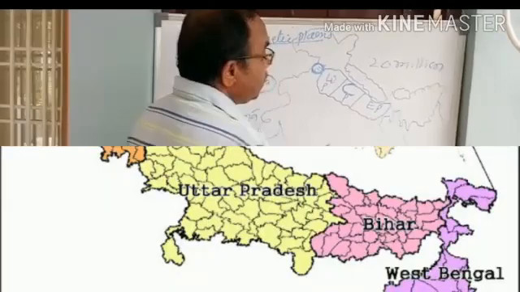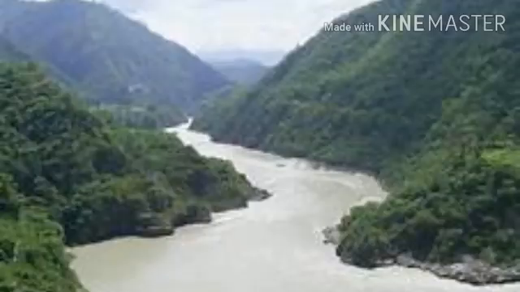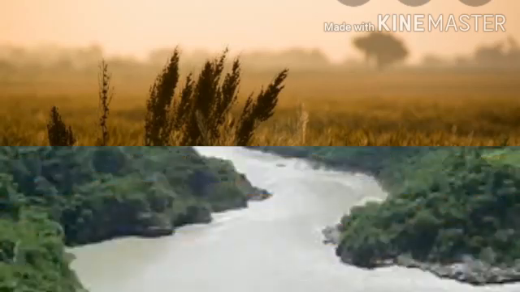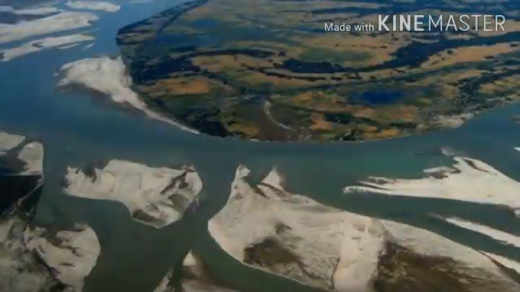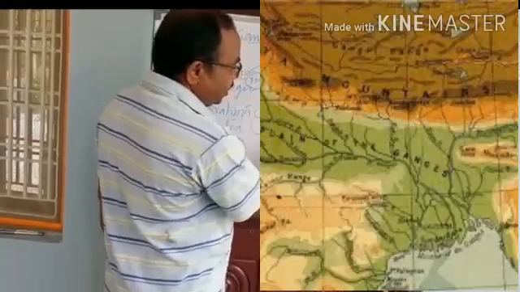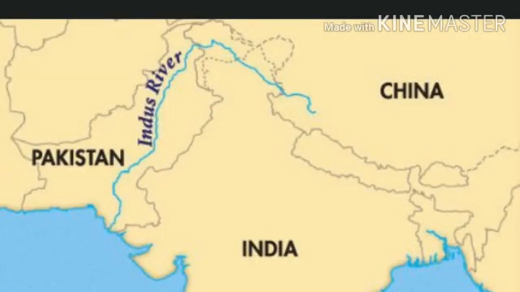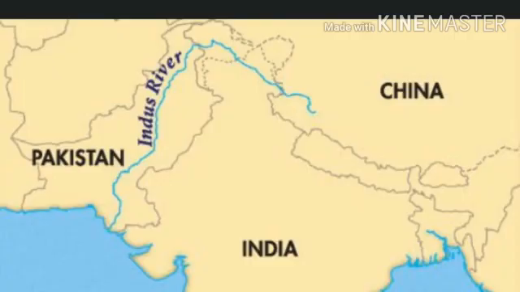And then the next one is the Eastern Plains. Eastern Plains are caused by the Brahmaputra and its tributaries. Mainly the Eastern Plains of Indo-Gangetic Plains are in Assam state. So this is about Indo-Gangetic Plains. And based on high and low fertility, the surface of the Indo-Gangetic Plains is divided into four types.